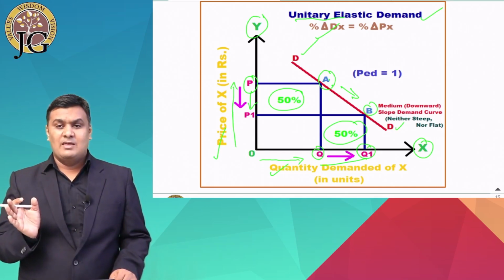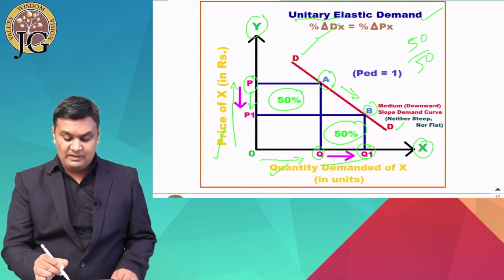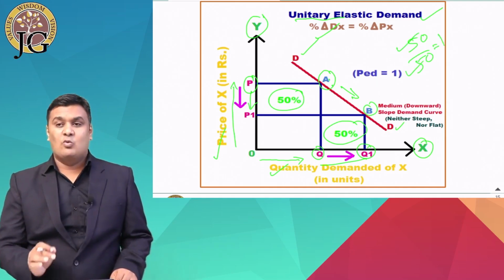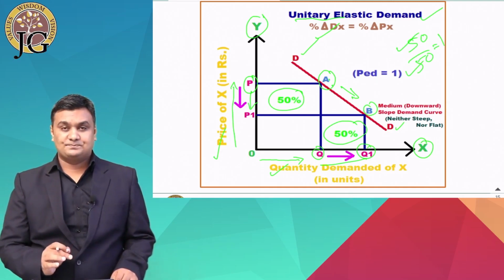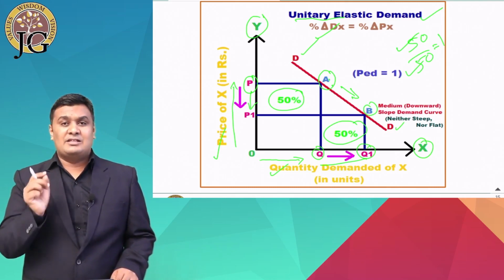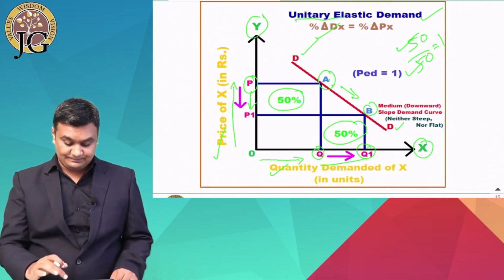Both are the same, so when we divide 50 by 50, the percentage change in demand by the percentage change in price, the answer will be 1. And when we get one as the answer, it clearly indicates that the price elasticity of demand is unitary.